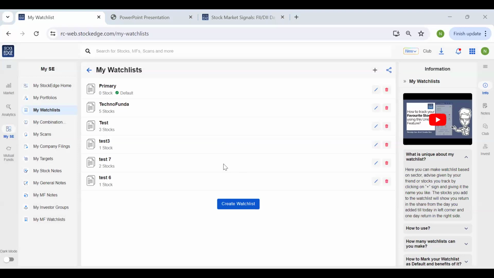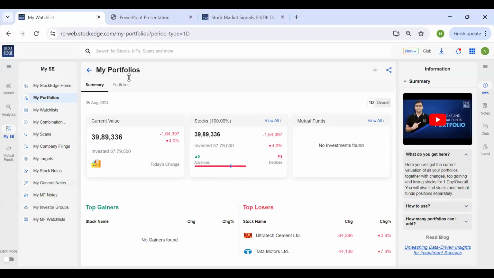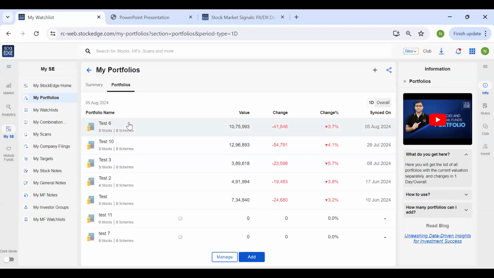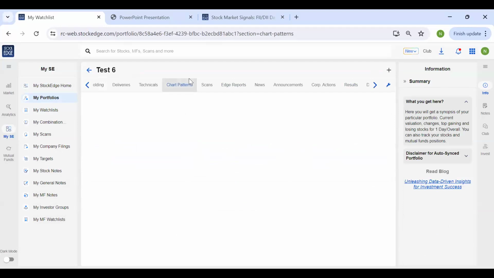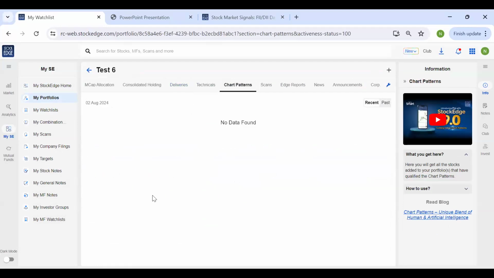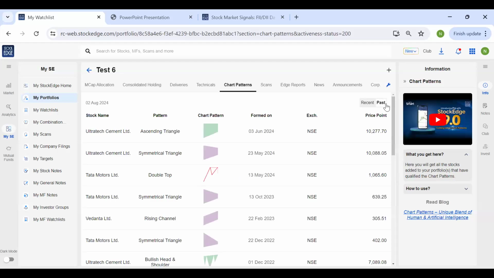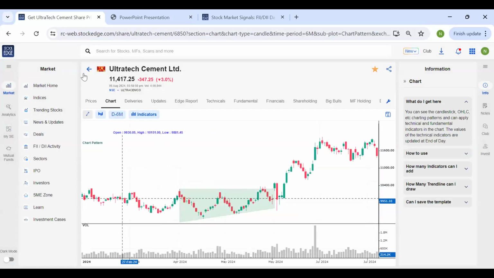Okay, you want me to repeat chart pattern? So sir, for your portfolio stock, if there is a particular chart pattern that has formed, say this was the stock, just scroll, go to chart patterns, and any recent chart pattern will be shown for your portfolio stock. You can also click on past and see the previous chart patterns that were formed in your particular stock. For example, on 3rd of June, Ultratech Cement had formed an ascending triangle. If you click on it, it will take you to that particular chart pattern as well.